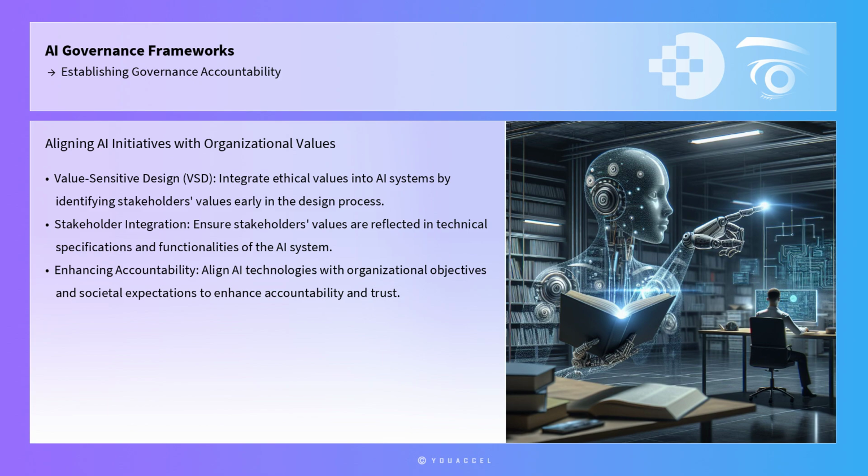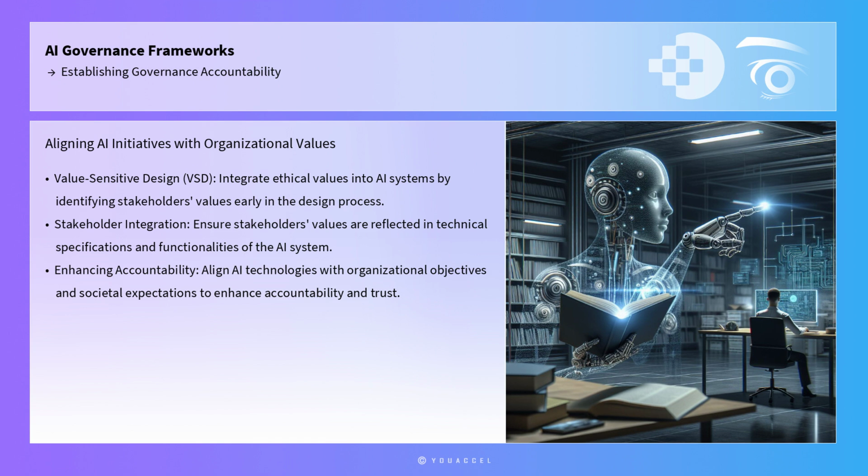Establishing governance accountability also necessitates the alignment of AI initiatives with broader organizational values and goals. This alignment can be achieved through the implementation of value-sensitive design principles, which integrate ethical values into the design and development of AI systems. VSD involves identifying stakeholders' values early in the design process and ensuring that these values are reflected in the technical specifications and functionalities of the AI system. By adopting VSD, organizations can ensure that their AI technologies align with both organizational objectives and societal expectations, thereby enhancing accountability and trust.